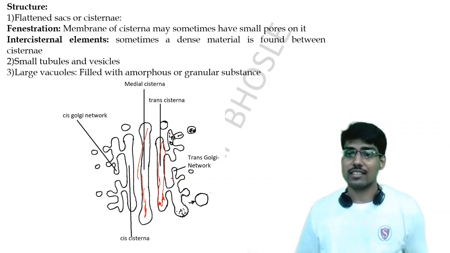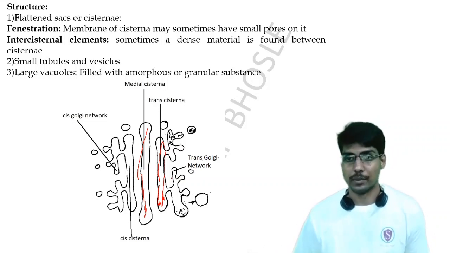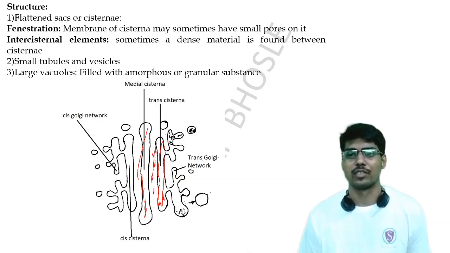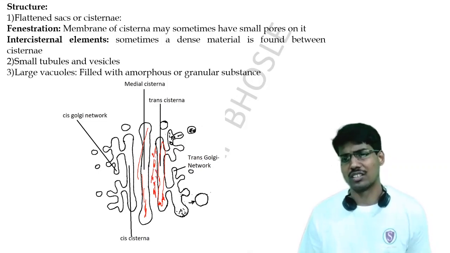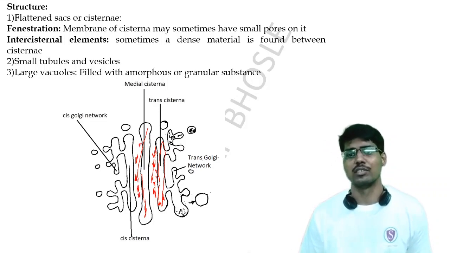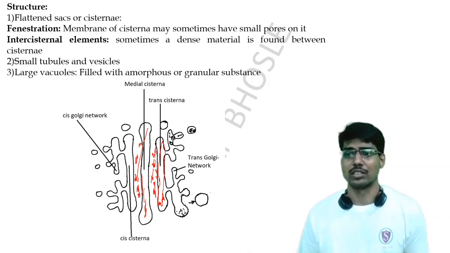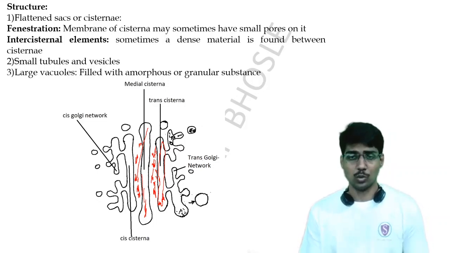Another point is the intercisternal elements. What are these? These are just heavy, dense materials, and their composition is not quite known. They are dense material present in between the cisternae, and they are also referred to as interstitial elements. So these are the two points about the cisternae.